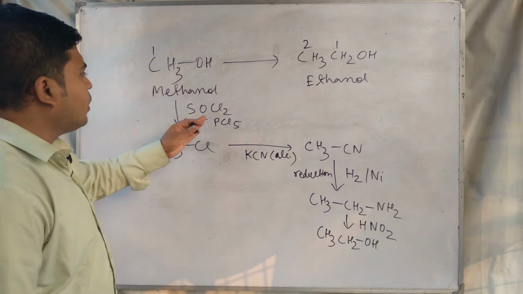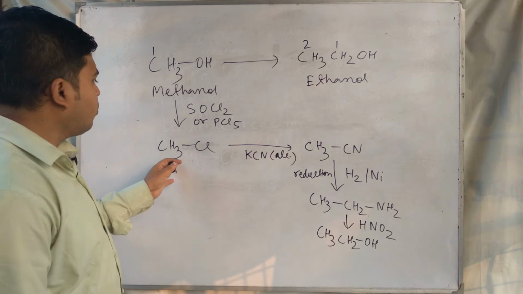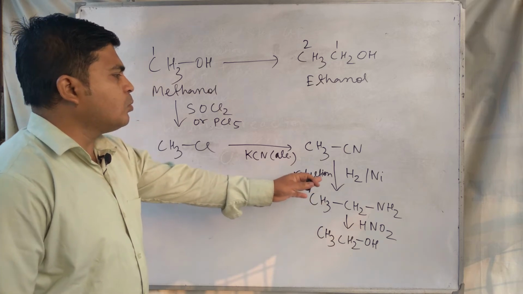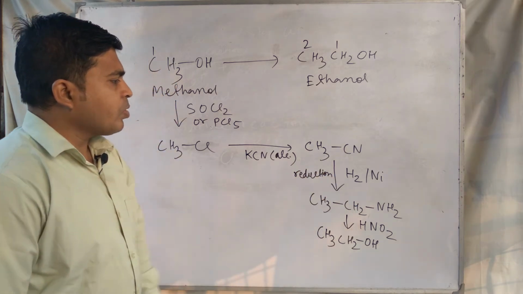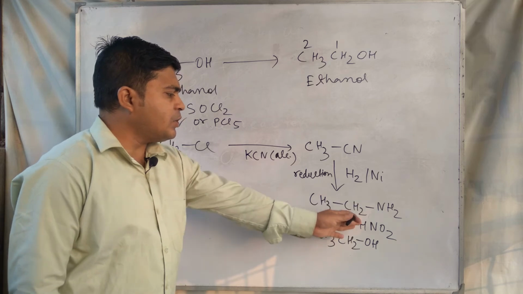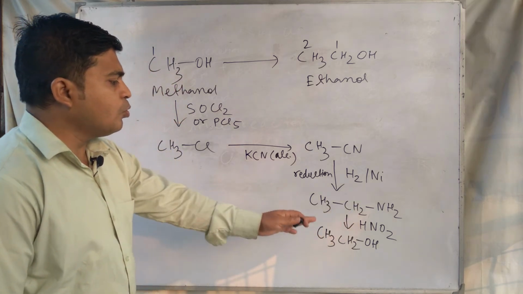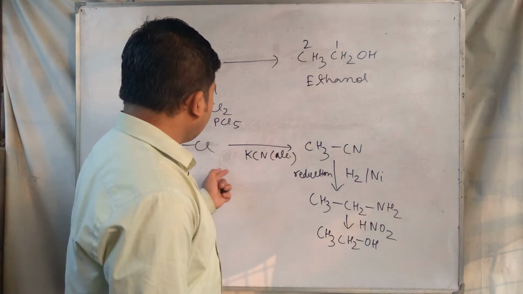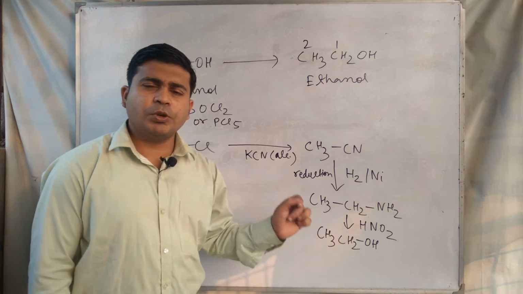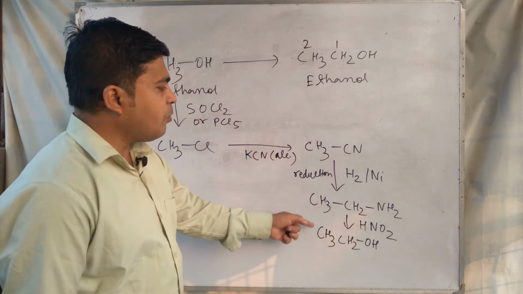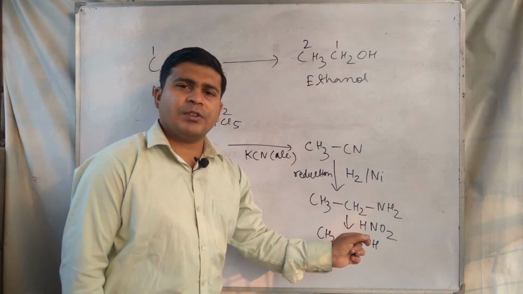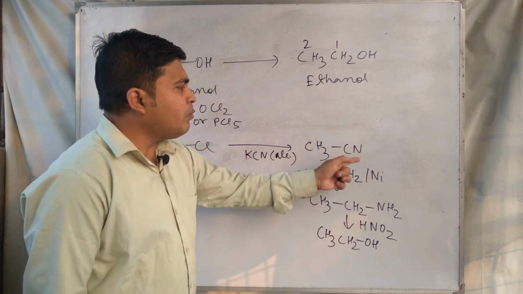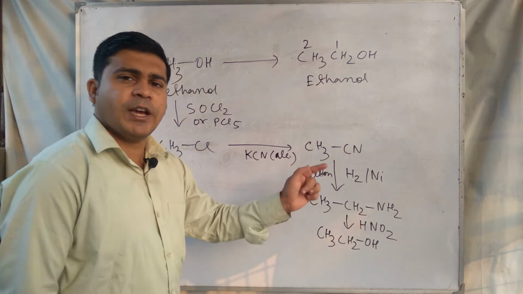At first we have to use SOCl2 or PCl5 to change it to methyl chloride, then methyl cyanide, then H2 nickel gives ethylamine, and after ethylamine, using nitrous acid HNO2, change it to ethanol. And what you have to do in these reactions is understand the byproducts formed in each reaction. I am not discussing this in this video lecture, but you have to know the byproducts in each step of the reactions.